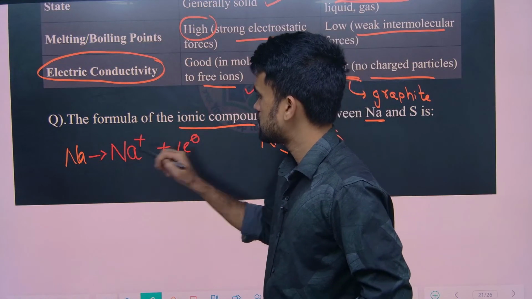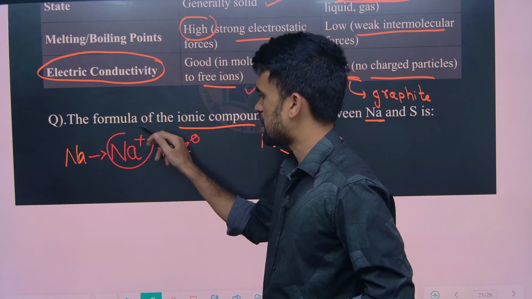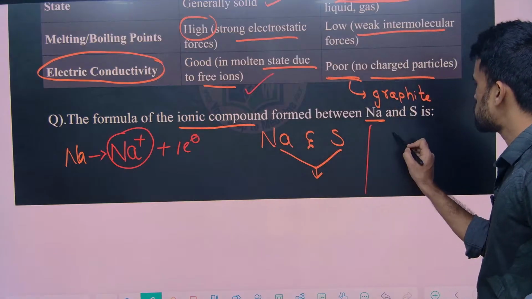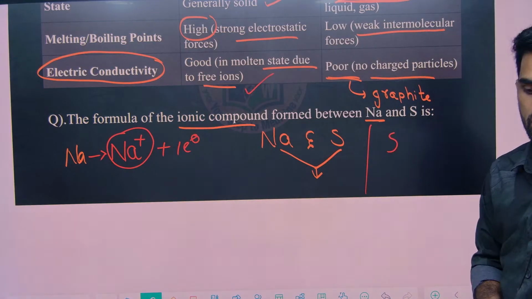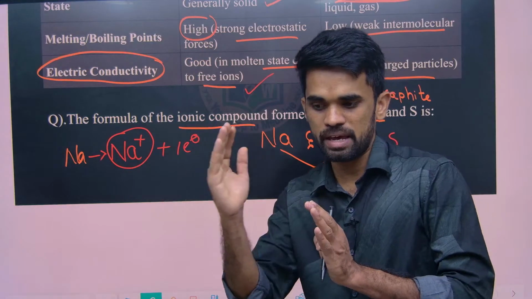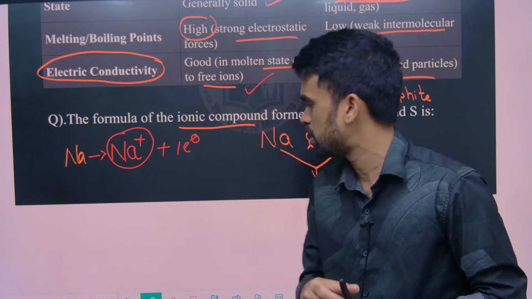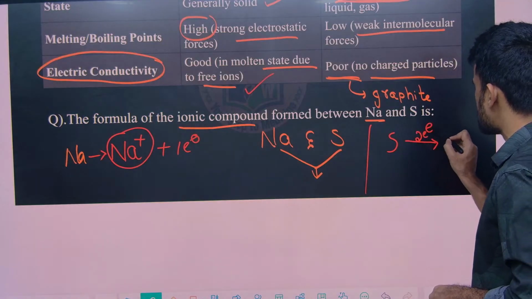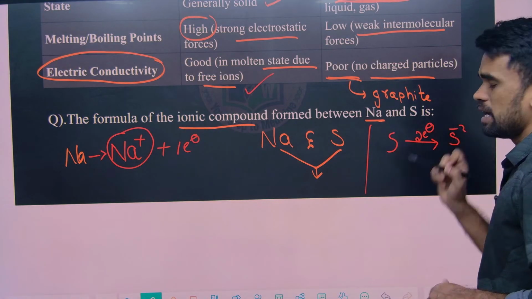Now come to the sulfur. Sulfur belongs to the 16th group, so in order to reach the 18th group configuration, 2 more electrons are required. That's why sulfur gains 2 electrons and becomes sulfide ion, S-2.